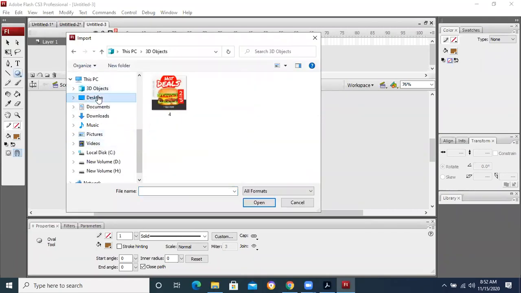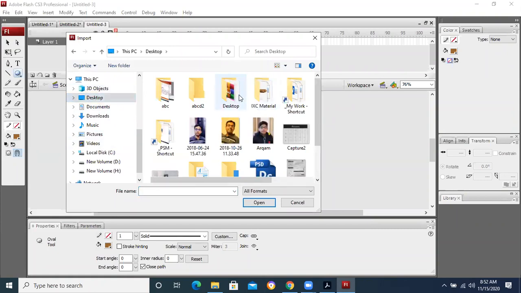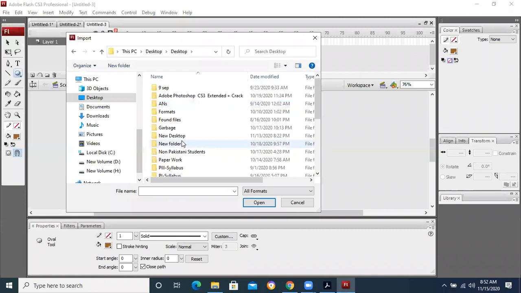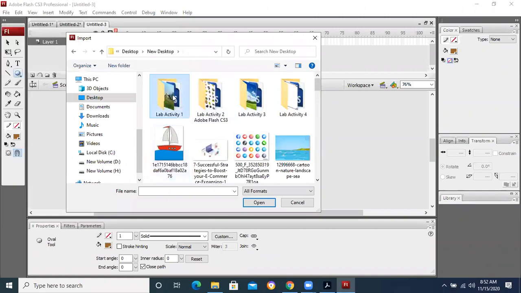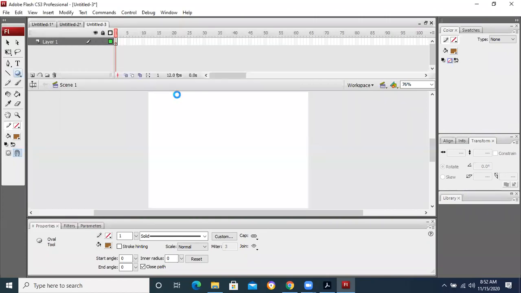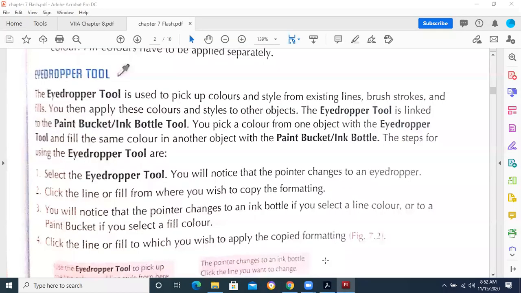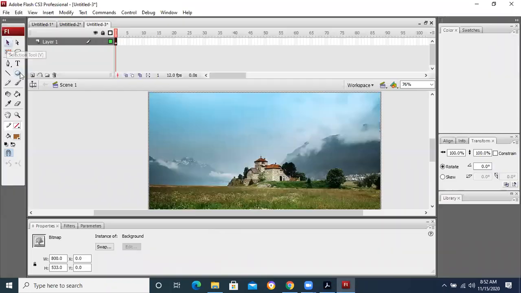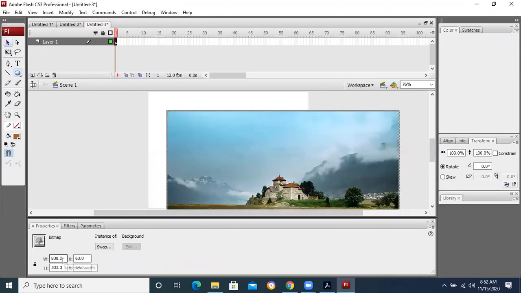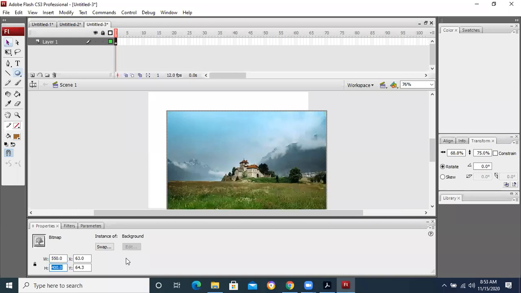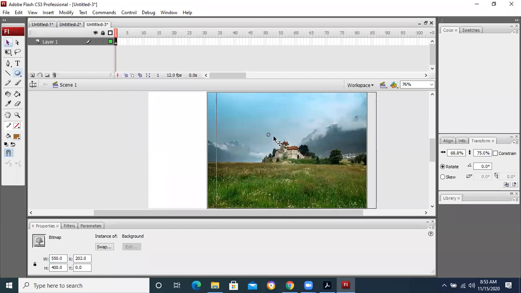Okay, I go to the desktop. Import to stage. I have taken one image. The image size is too large. Okay, let me make it small. 550 by 400. Okay, now you can see that this is the image.